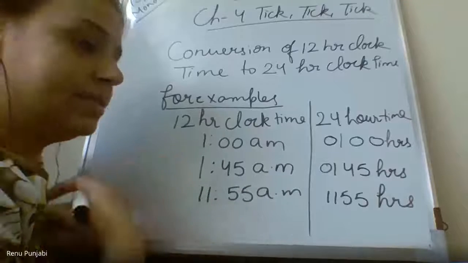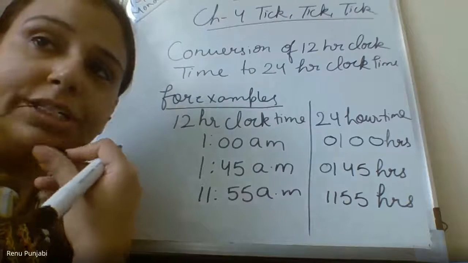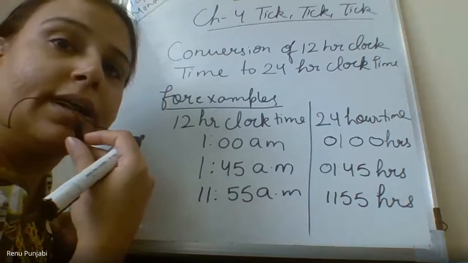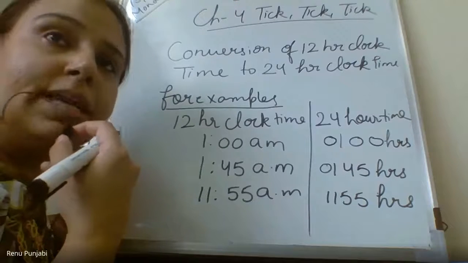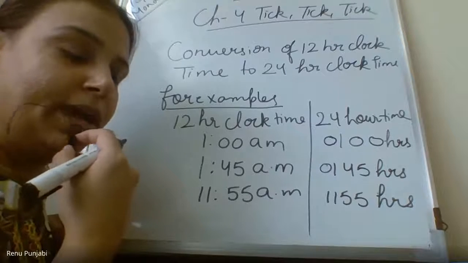Ma'am, why do we put 4 digits when we do the 24-hour clock? Why do we write 0145 or 1155? As I told you, it is compulsory to have 4 digits in the 24-hour clock time, because it works like 2300 hours, right? That is why it is compulsory. I will show you a video on that also. You will understand it in a better way.